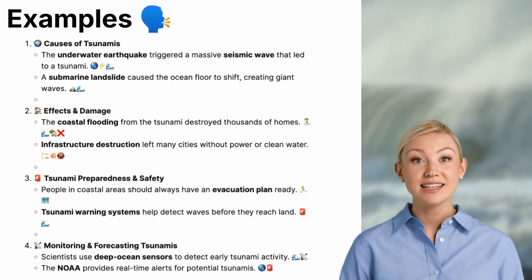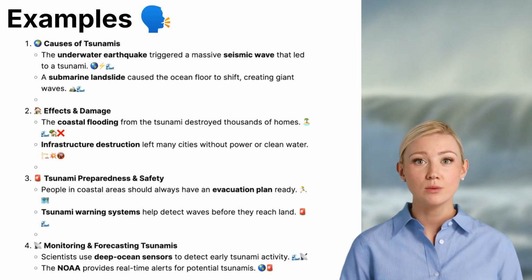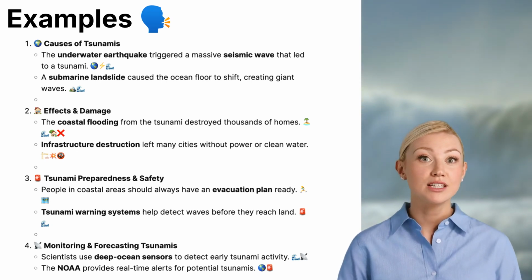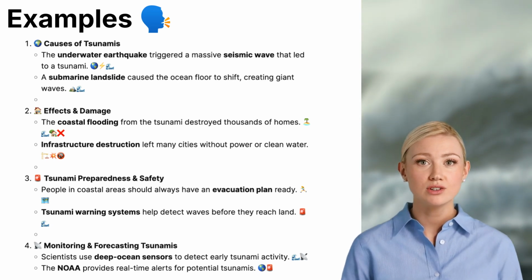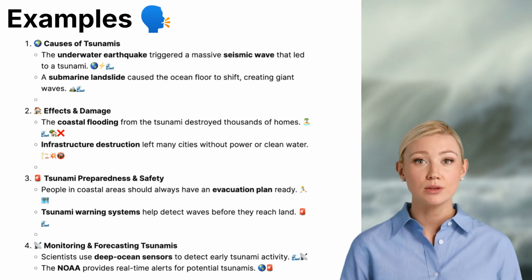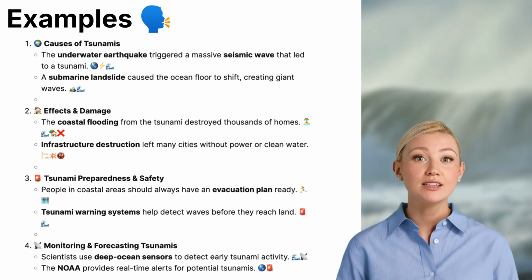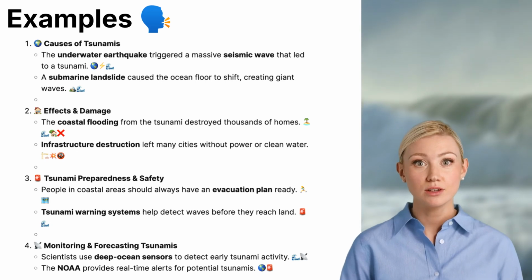2. Effects and damage. The coastal flooding from the tsunami destroyed thousands of homes. Tsunamis push huge amounts of water inland, causing severe flooding that can wash away buildings and roads. Infrastructure destruction left many cities without power or clean water. The impact of a tsunami can damage electricity lines, water systems, and other essential infrastructure, making recovery difficult.